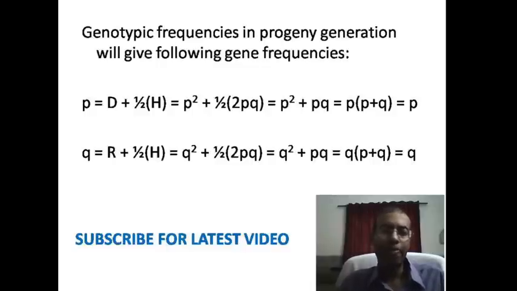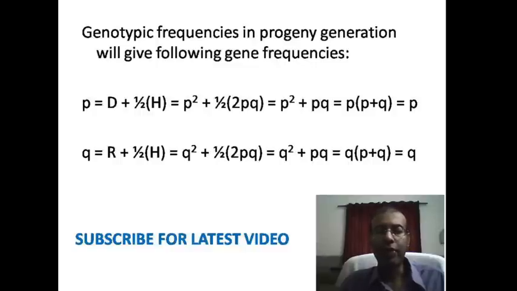For getting P, the formula is D plus half H. Here D is the genotypic frequency of homozygous dominant and H is the frequency of heterozygous condition. So the frequency of homozygous dominant is P square and the frequency of heterozygous is 2PQ.